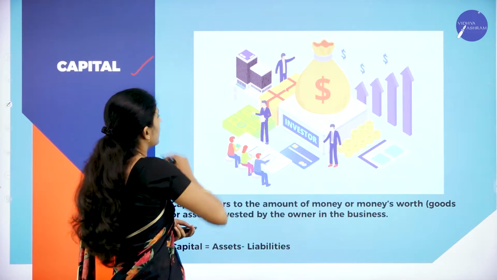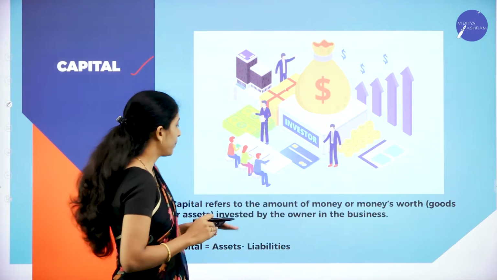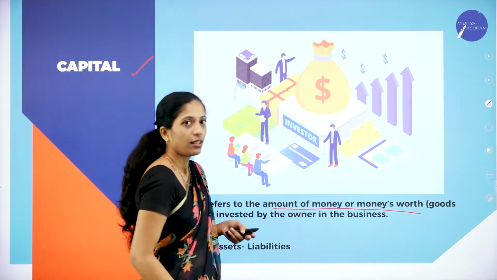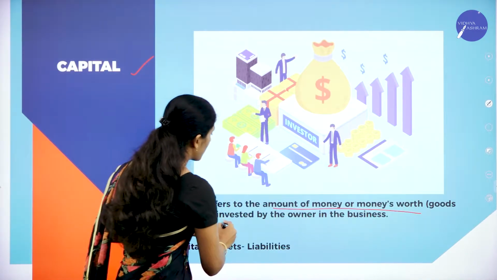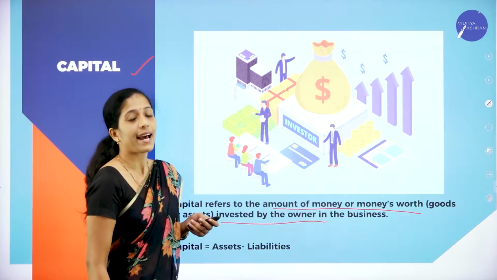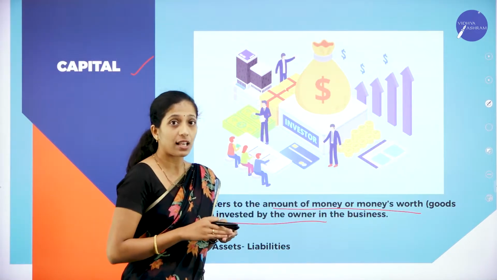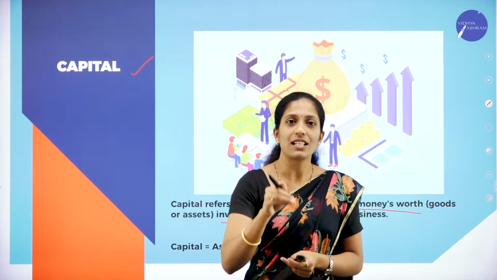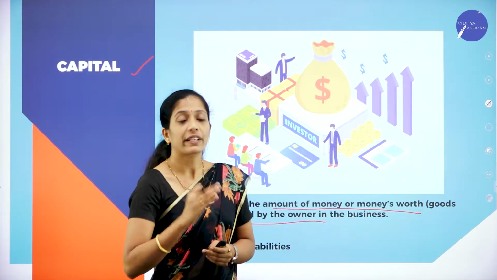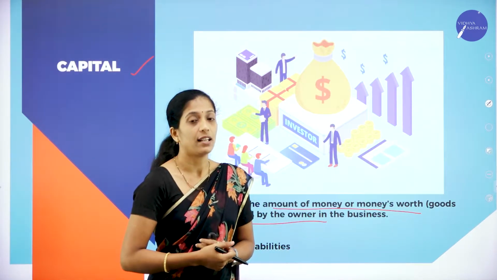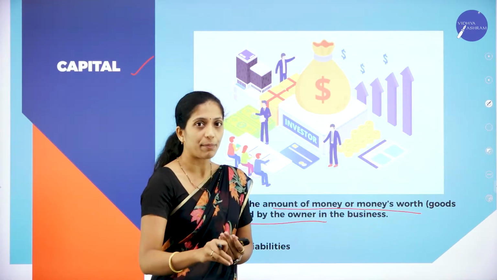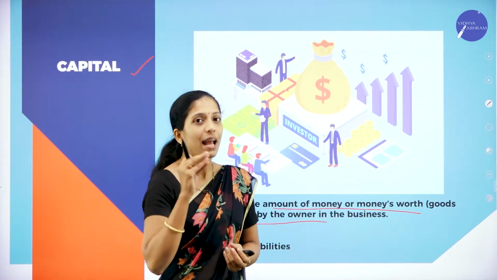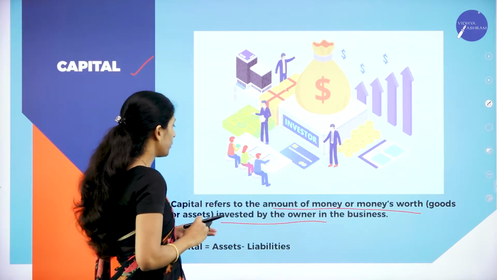That is known as credit transaction. Now moving on to the next term, that is capital. What do you mean by capital? Capital refers to the amount of money or money's worth, that is goods or asset invested by the owner in the business. While starting a business, of course, it requires a huge amount of money. So the amount of money which is invested by the owner in the form of cash or goods is called capital. The earlier amount invested in the business may be in the form of cash or goods. So that amount is called what? Capital.